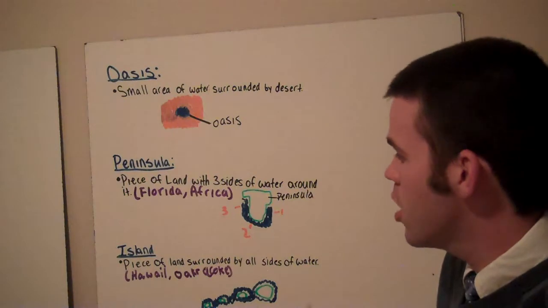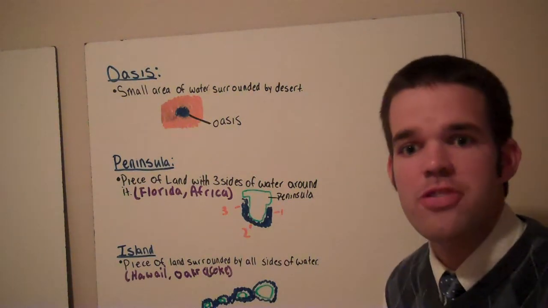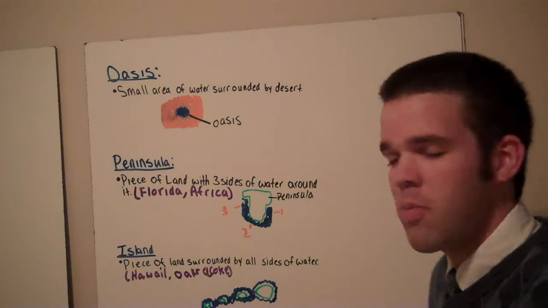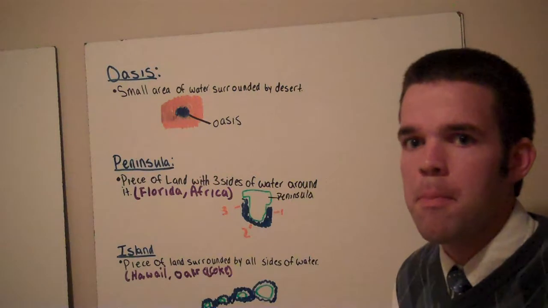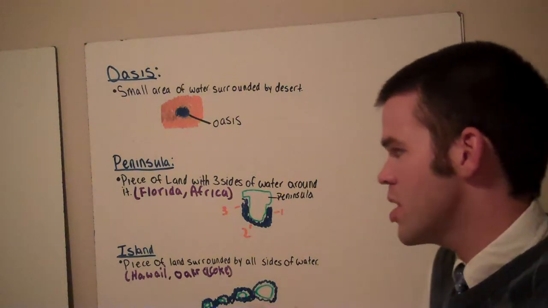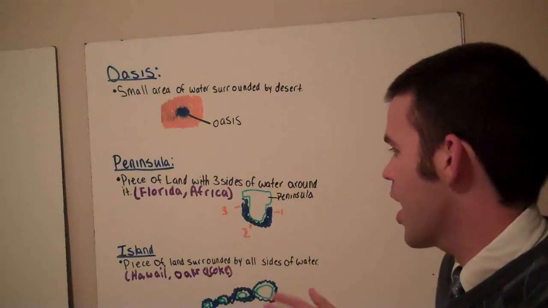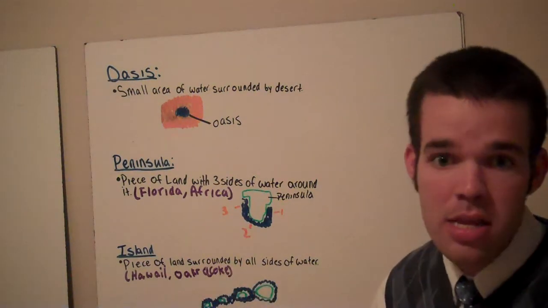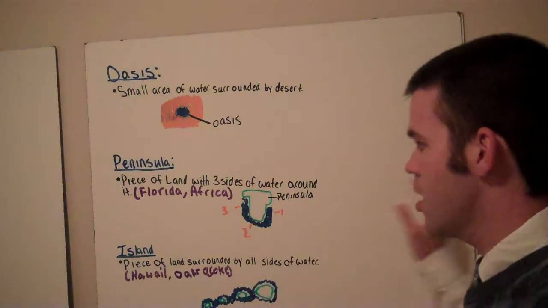You also have Ocracoke Island. Ocracoke Island is off the coast of North Carolina. The only way to get there is approximately an hour-and-a-half trip by ferry. That is really one of the only ways you can get to Ocracoke Island, and that is, in my opinion, the most famous island here in North Carolina.